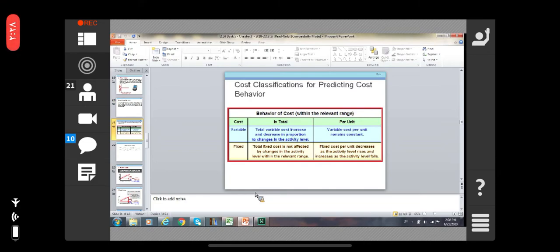Cost classification for predicting the cost behaviors. Behavior of the cost within the relevant range. Variable cost: in total, variable cost increases and decreases in proportion to change in the activity level.